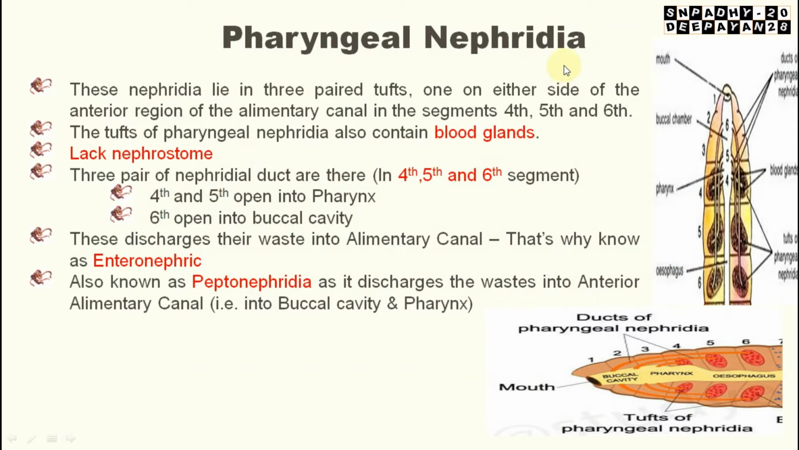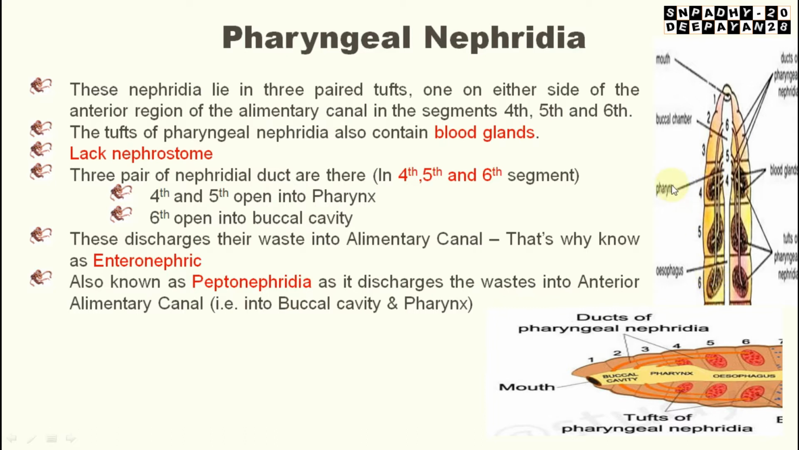So without wasting time, let's start. First is the pharyngeal nephridia. These nephridia lie in three pair tufts. Pharyngeal means it is present in the pharynx, somewhat related to the pharynx. In the region near the pharynx, these nephridia are present. Here you can see first pair, second pair, third pair. These are the tufts: 1, 2, 3.